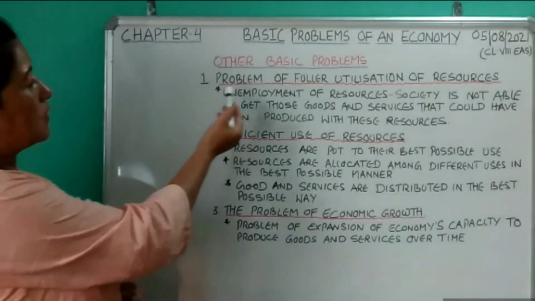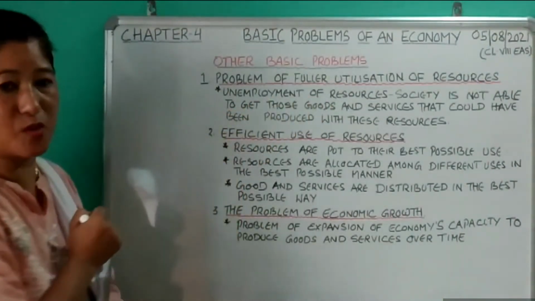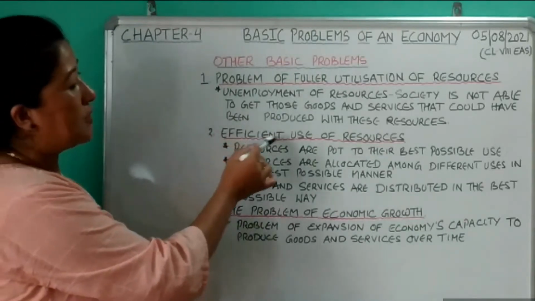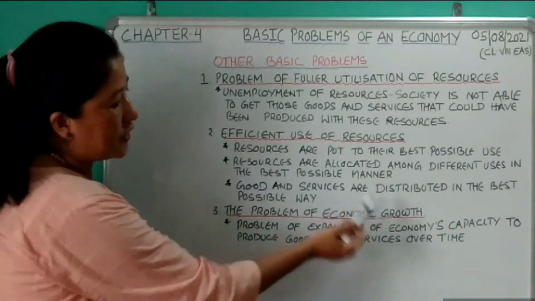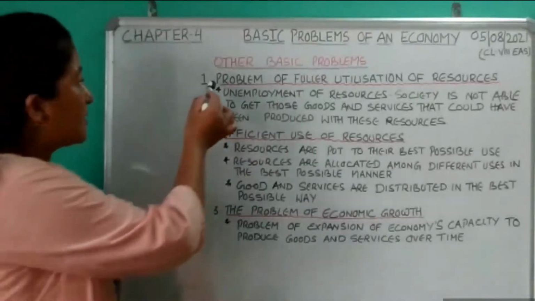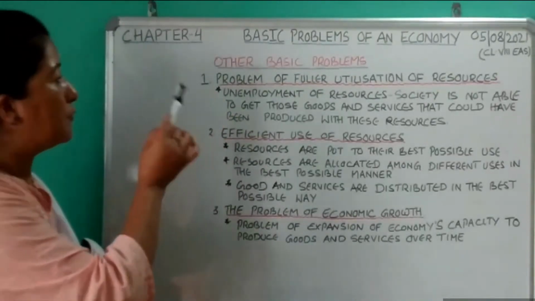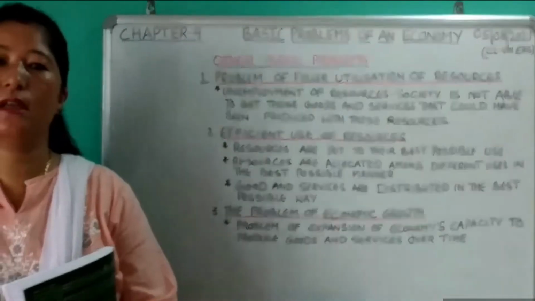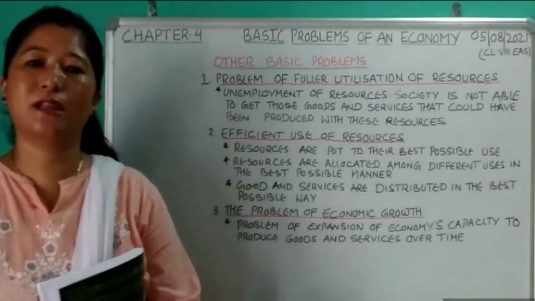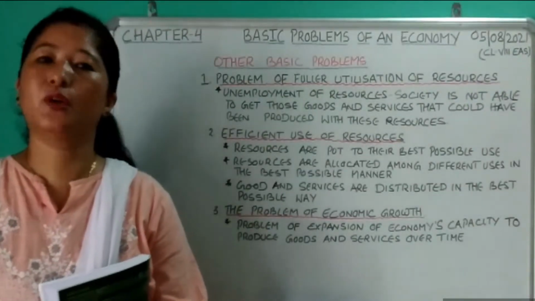Number one, the problem of fuller utilization of resources. Number two, efficient use of resources. And number three is the problem of economic growth. So let's discuss the first one, the problem of fuller utilization of resources. This is the most important problem, faced by all the economies of the world.